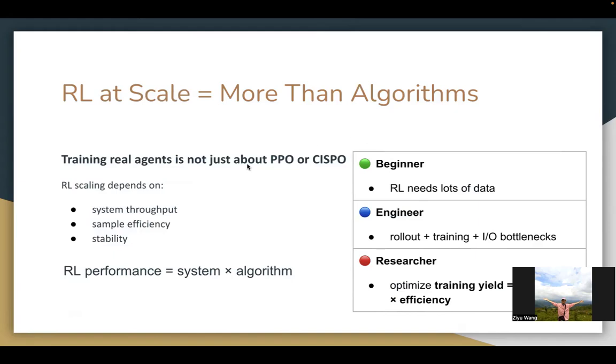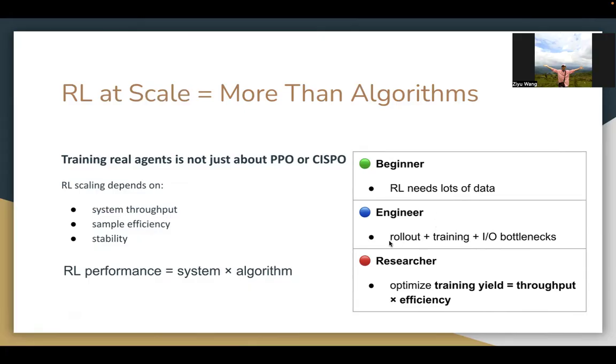Now we can look at RL and scale, which means more than algorithms. Training real agents is not just about PPO or CISPO. To scale RL, there are a number of parameters such as system throughput, like how many tokens you can process per second, as well as sample efficiency, and also stability. RL performance is typically a product of these terms: systems times algorithm. For beginners, RL typically needs lots of data to converge. For engineers, this depends on many parameters such as rollout, training, as well as input-output bottlenecks. And finally, for researchers, we optimize training yield as the product of throughput as well as efficiency.